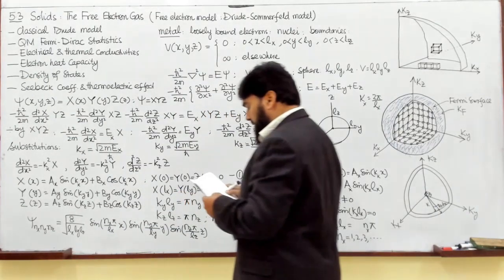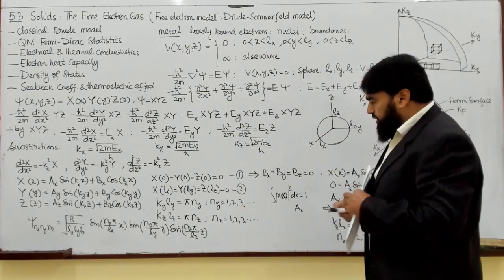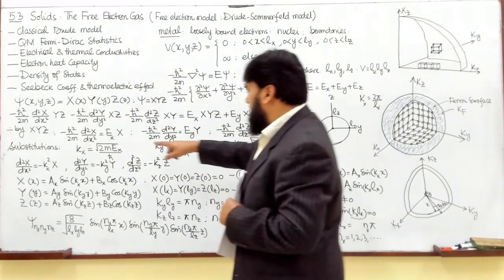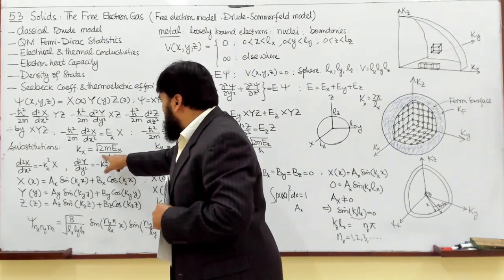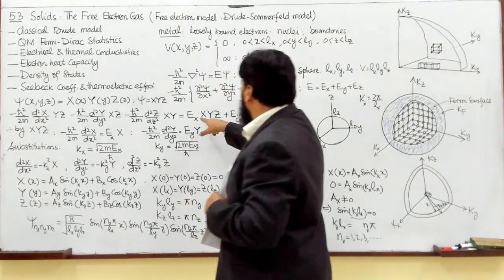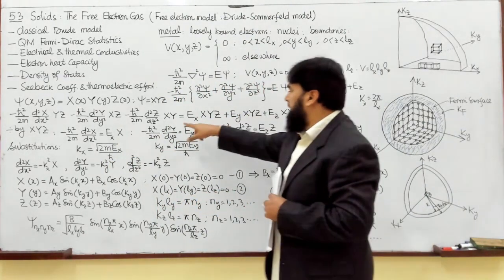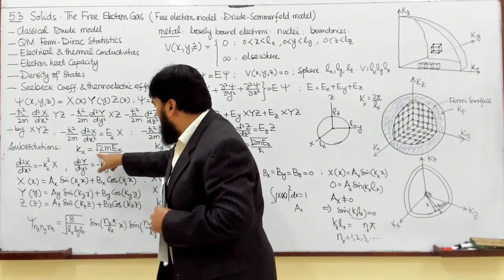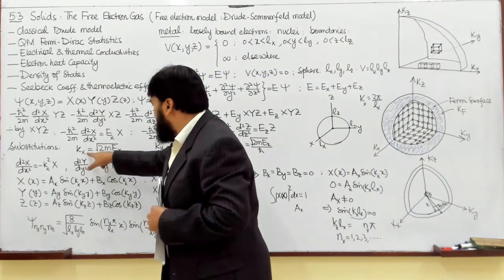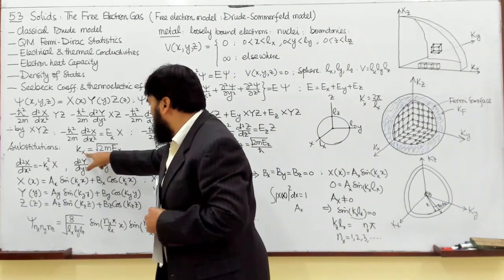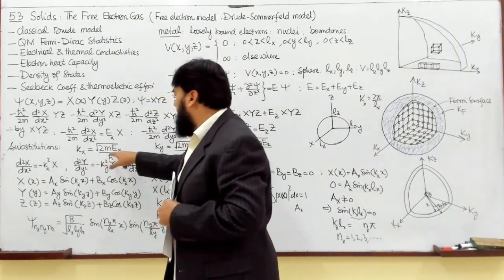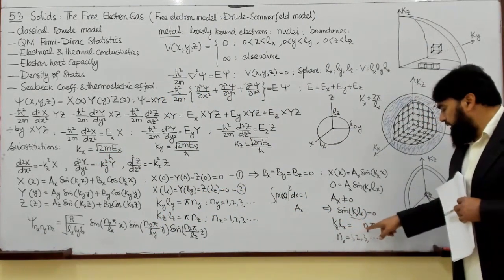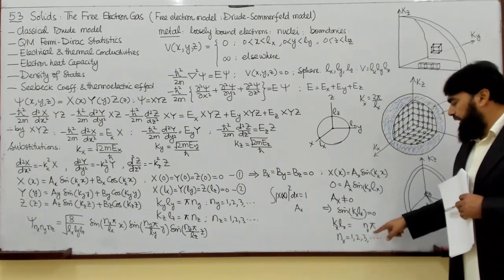So this will be our wave function, and our energy will become from here. Our total energy will be the sum of all these energies, Ex plus Ey plus Ez. Here I will write Ex as h bar square kx square by 2m, and I will put the value of k from here, which will be nx pi over Lx.